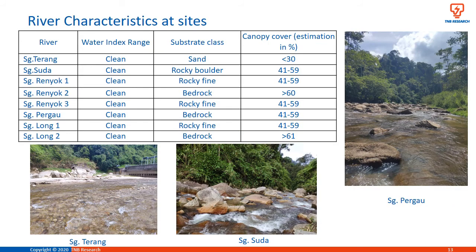The table showed river characteristics based on field observation. There is no exact percentage for canopy cover since no detailed study was done on forest gaps. Changes in water quality, including hydrological, physical and chemical aspects of the rivers, resulted in different rivers recording slightly different diversity of aquatic insects.